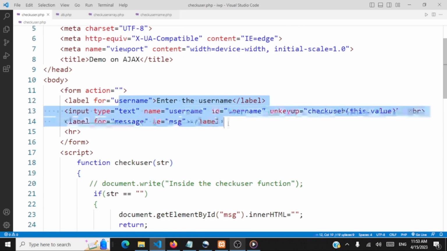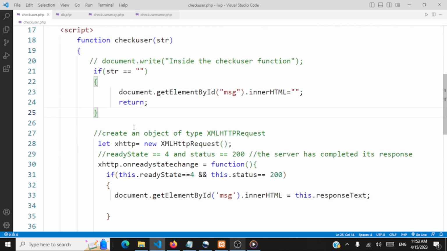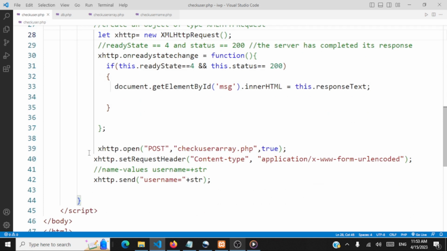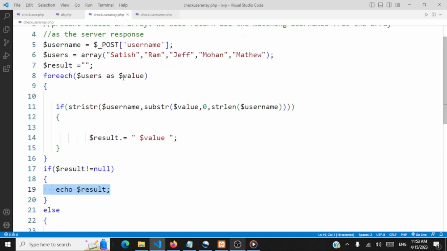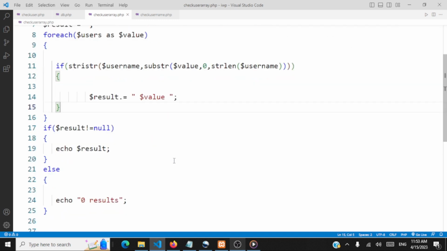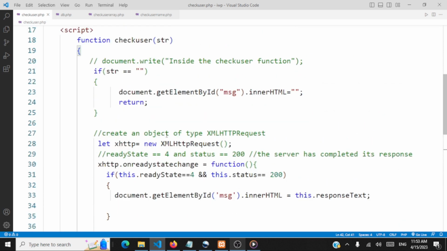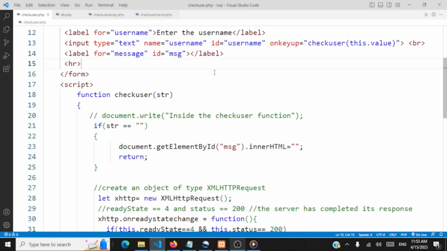What is that we are doing here? The user types some character, capture that using the method, check if that is empty. If it's not empty, create an object, send that character to the server using a request, and on the server get that character, check whether that character is part of any of the usernames, concatenate all those usernames that are matching, return the result, and from the client end, what we are performing is we are capturing that result using an event handler, and we are firing this function when ready state equals 4 and status equals 200. We're just manipulating that response text to the label.